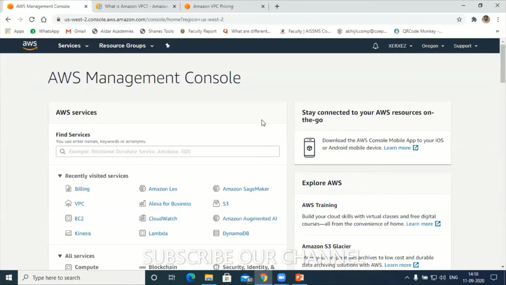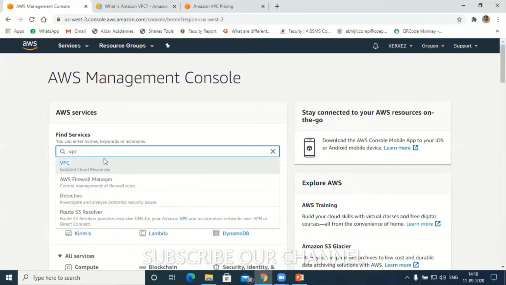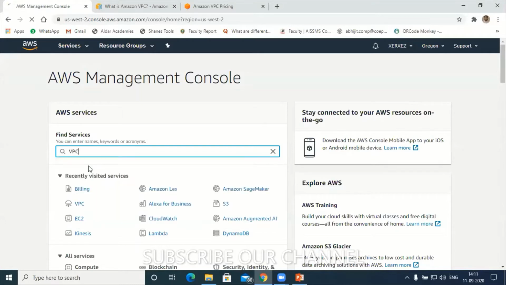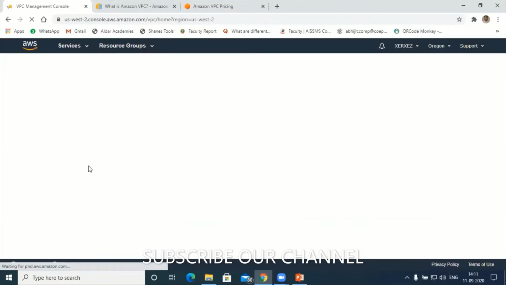Next, just go to AWS services. Here you can type VPC. You will be redirected to this. This is the service provided by Amazon. Just click on VPC.